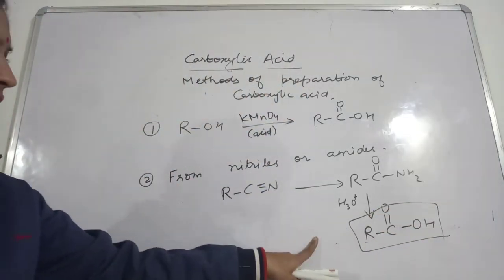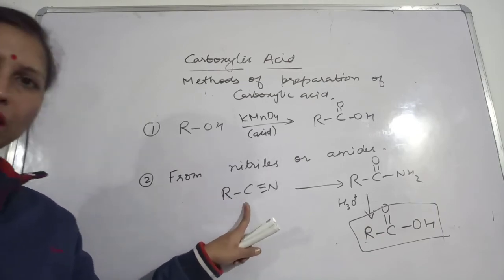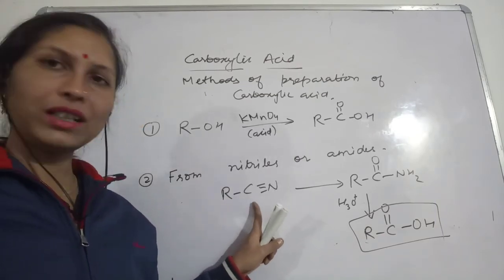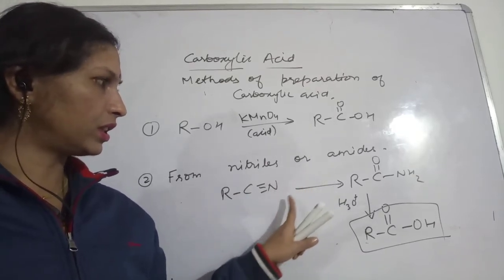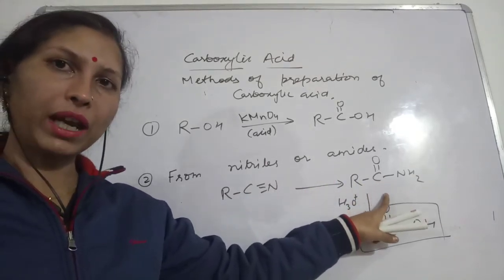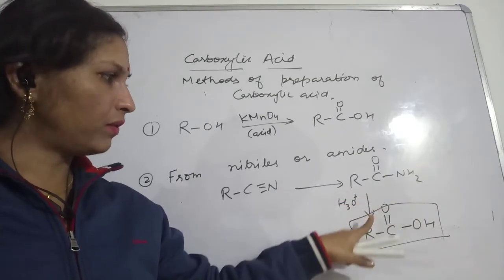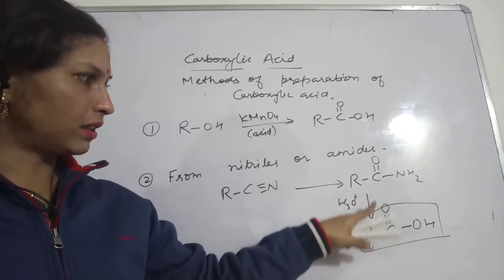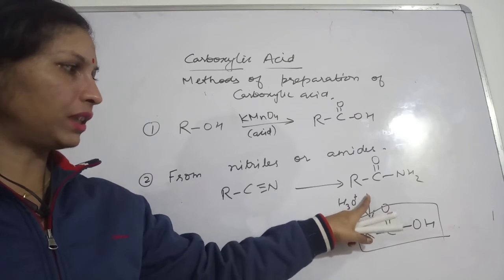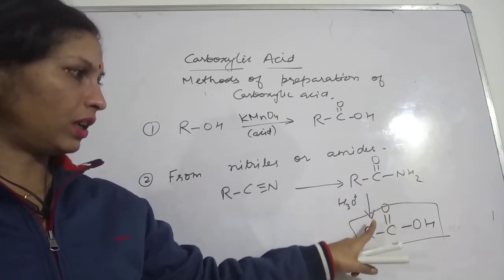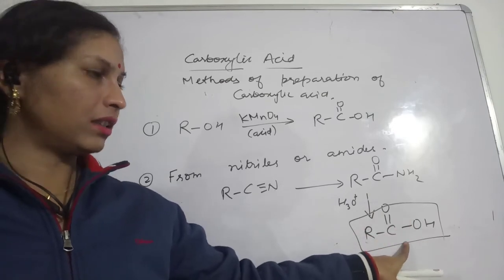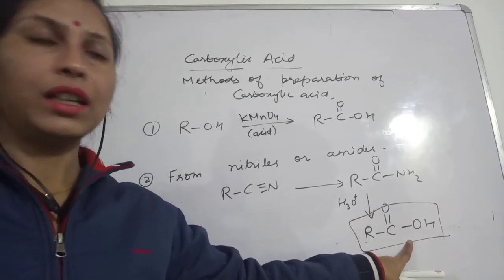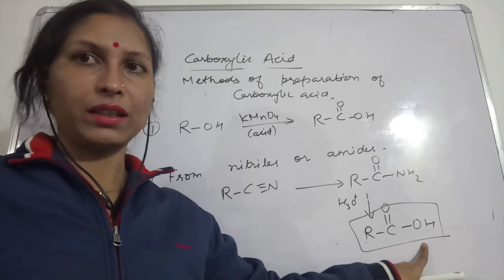So this is what the nitrile, nitrile or cyanide you have taken. This nitrile will undergo oxidation, then you will get amide. Then the amide will again be hydrolyzed, and after hydrolysis you are going to get this carboxylic acid.